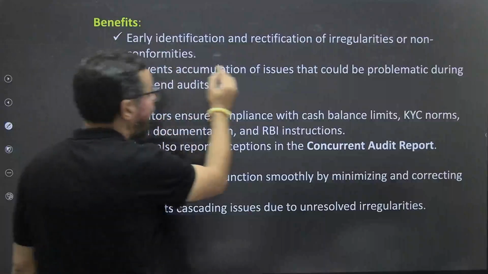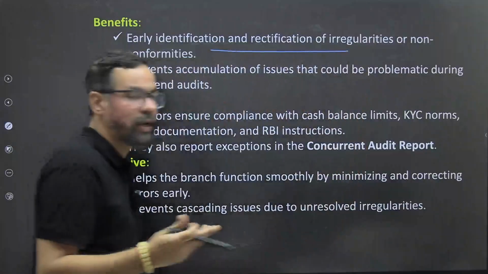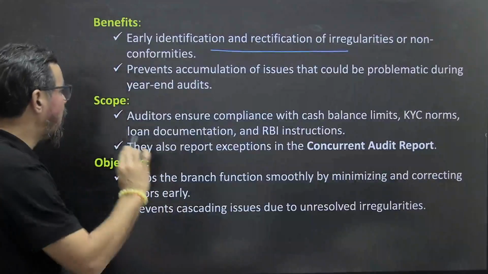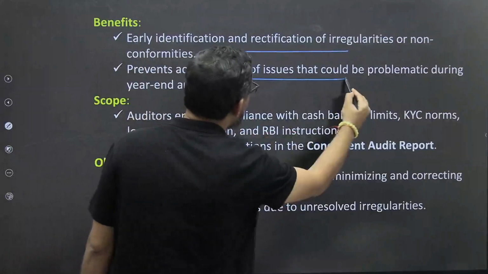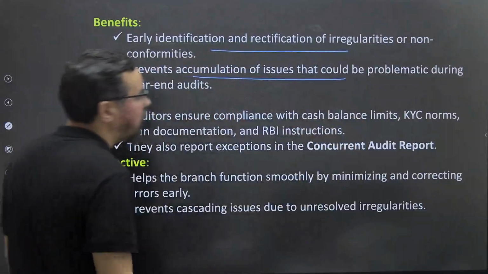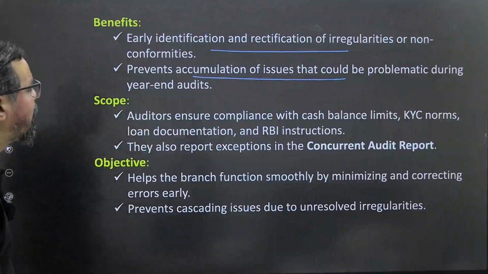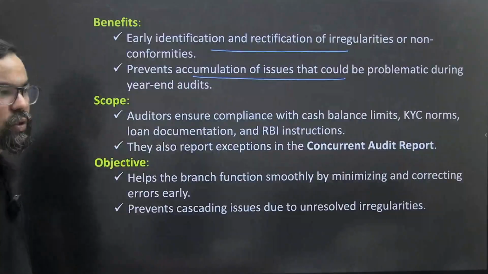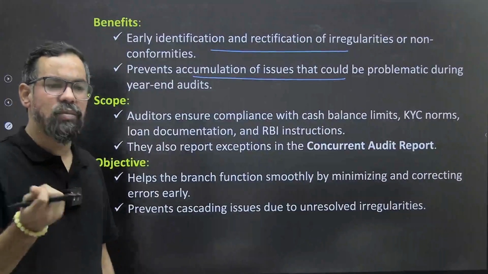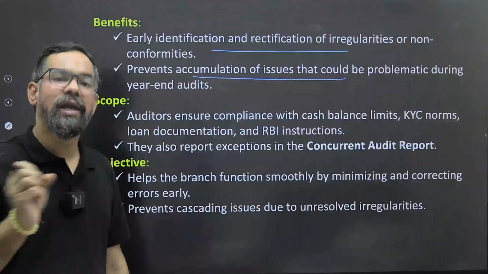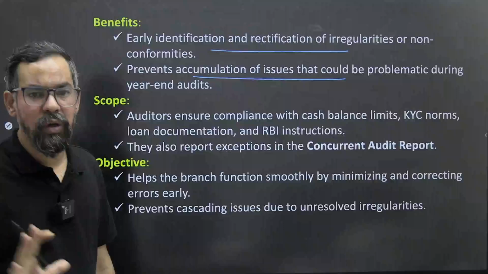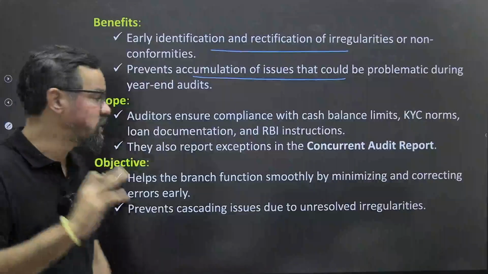Benefit: early identification and rectification of irregularities or non-conformities, preventing accumulation of issues that could be problematic during the year-end audits. So if there are some small lags in business activities, we can fix those particular problems on a concurrent or daily basis, right?